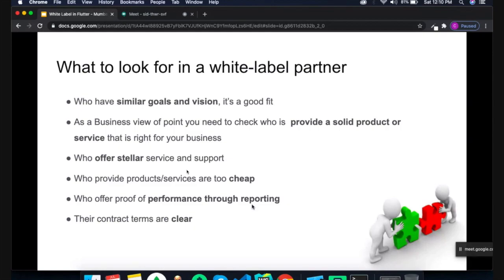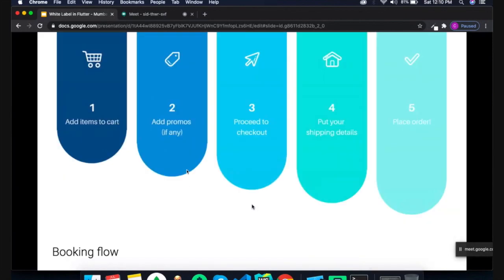Second thing, when we are buying any white label application, we need to check that the contract terms are clear. Like if we buy from a person and they suggest that we must add their logo or brand name, or we cannot reproduce or reuse it multiple times in our application. So we need to check whether those terms are clear or not.